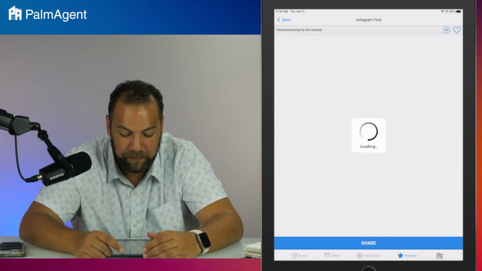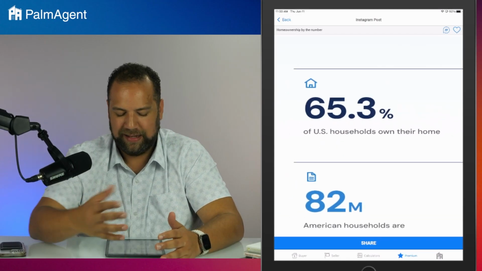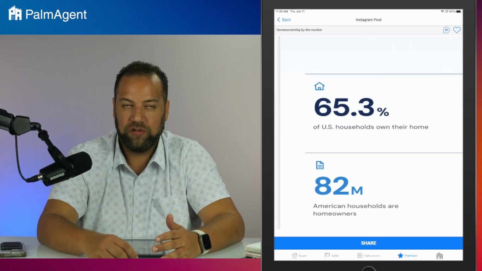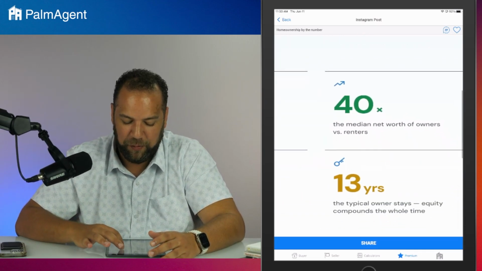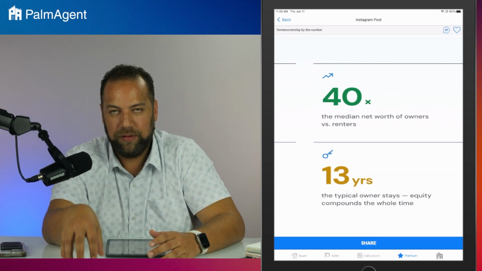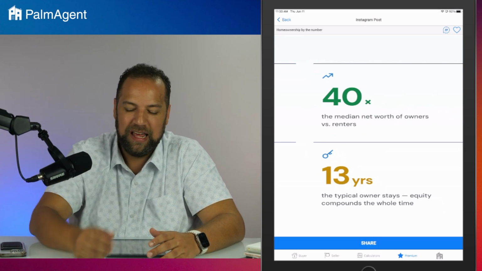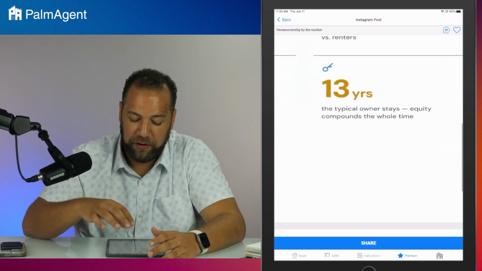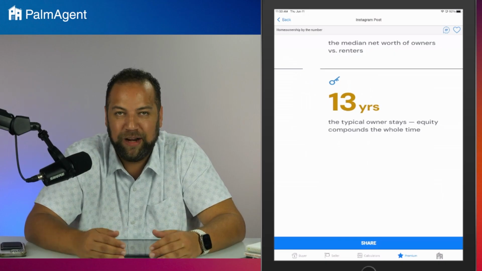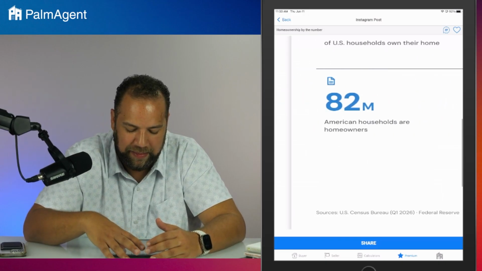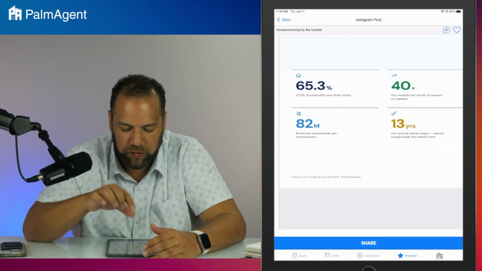The second one, I love this one as well. Home ownership by the numbers. We actually talk about some interesting stats. 65.3% of U.S. households own their home. That's more than half. 40 times is the net worth of the median renter versus the net worth of a homeowner. 13 years is how long the typical homeowner stays, and of course, equity compounds that whole time. And then 82 million American households are homeowners. So this is just a cool stat piece.